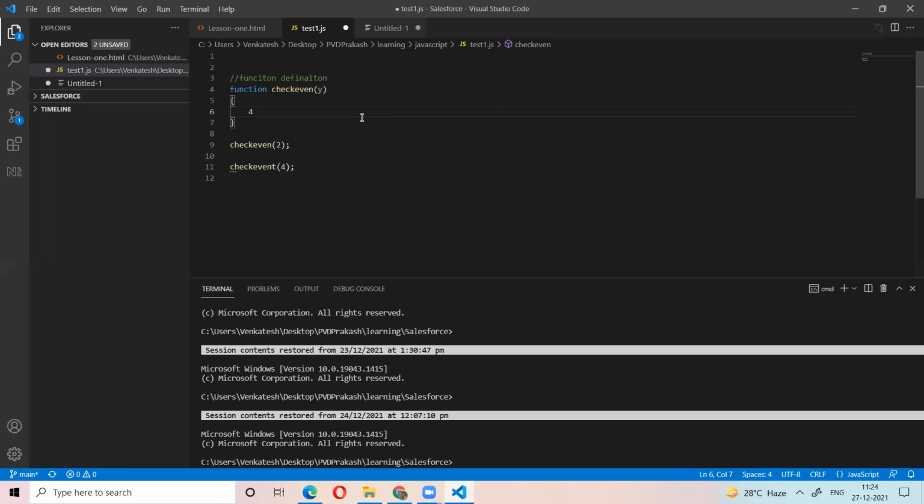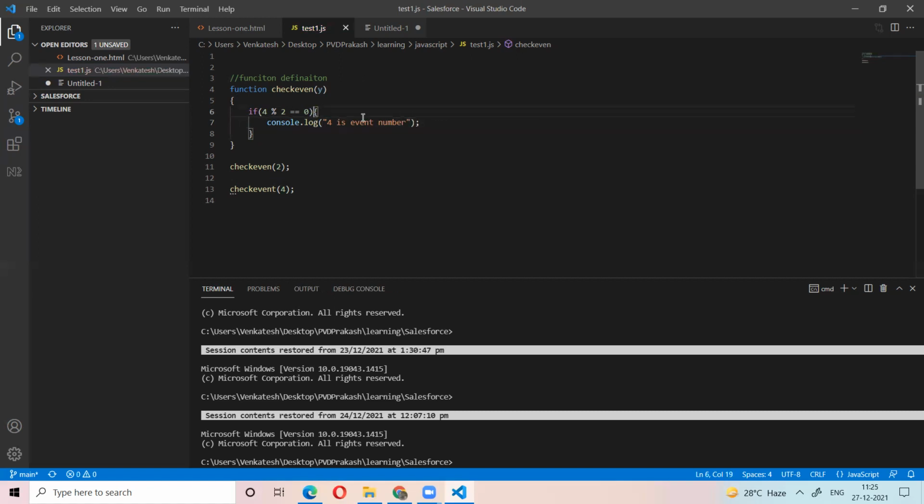If 4 is divisible by 2, that is 4 divided by 2, the remainder is 0. 4 % 2 equal to 0 (that is called the remainder). So if 4 % 2 === 0, then we tell 4 is an even number. Okay, right?